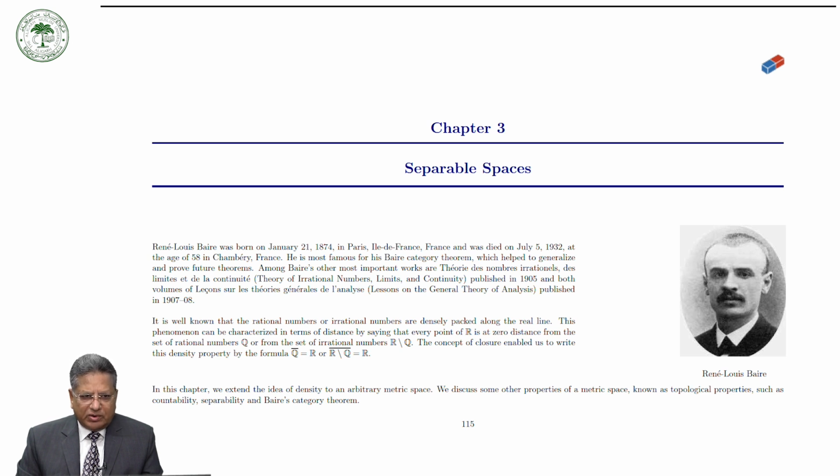It is well known that the rational numbers or irrational numbers are densely packed along the real line.